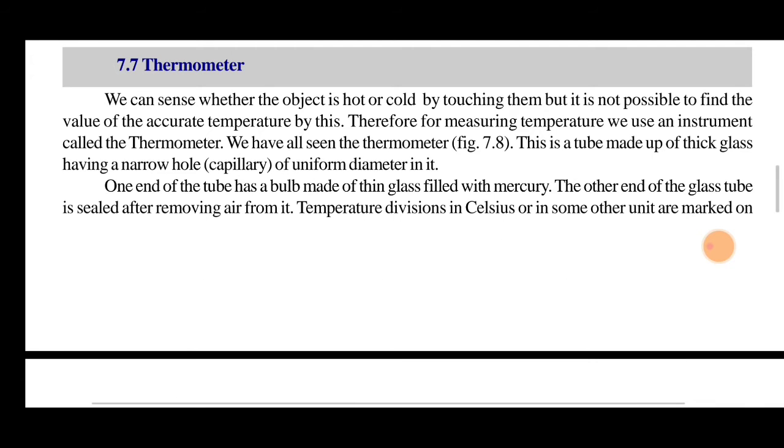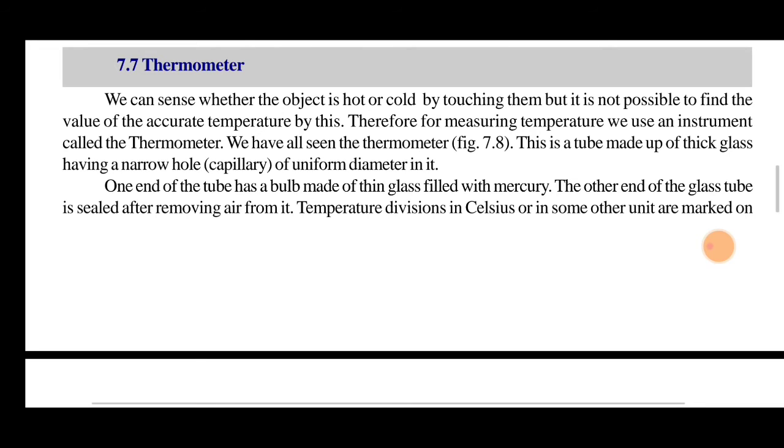Many times we have heard about the thermometer. So what is it, and how is it used for measuring temperature? We sense whether objects are hot or cold by touching them, but it is not possible to find accurate temperature values this way, and that's why we use the thermometer. For measuring temperature, we use an instrument called a thermometer. We have all seen the thermometer. It is a tube made of thick glass having a narrow hole, a capillary, of uniform diameter in it.